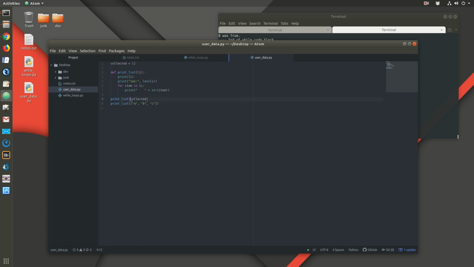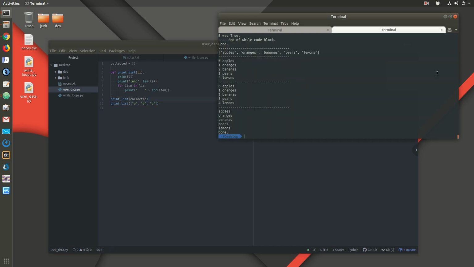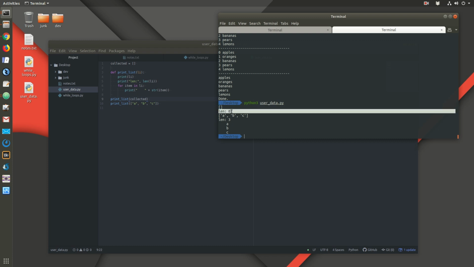So the first time I called it, this list collected, this empty list, was going to be li. Now the second time that I call it, li is now going to be this different list. Okay, so let's run these. Python 3 and user data. Okay, so printing out the list, it's empty, length 0. So that's the first print list call.